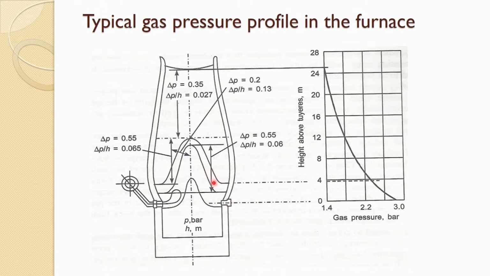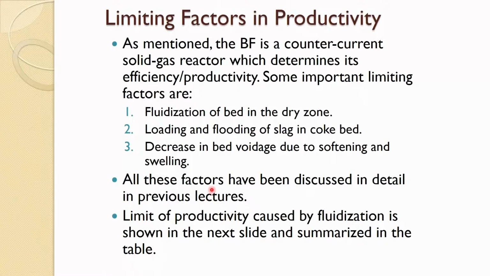This is the one which dictates all the qualities of the raw material and even the blowing of the air and other things. It controls the productivity of the blast furnace. So, there are some limiting factors in the productivity.